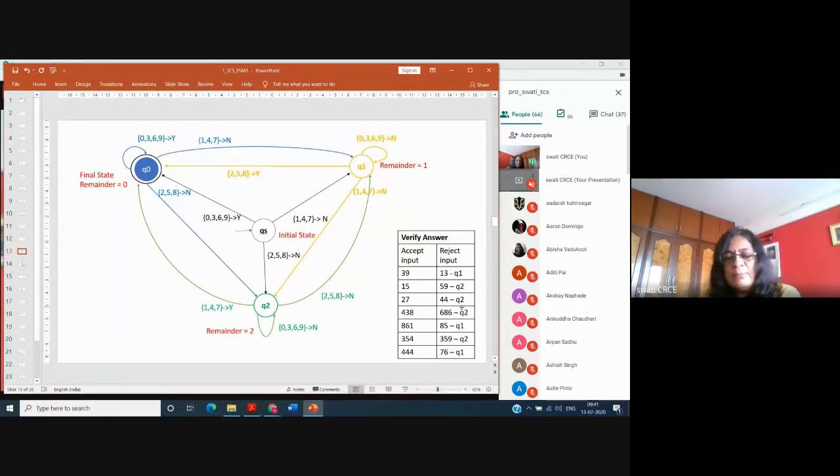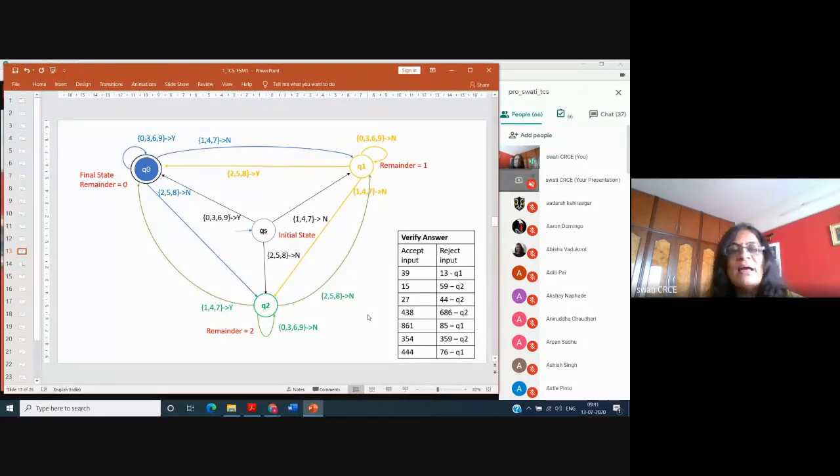But rejecting inputs are also very important, because when I correct the paper, I always take a string which should be rejected by the machine. Most of the time, if their design is wrong, the rejected input is accepted by the machine. So I have to correct the paper, and so many designs are there. How to correct the paper?